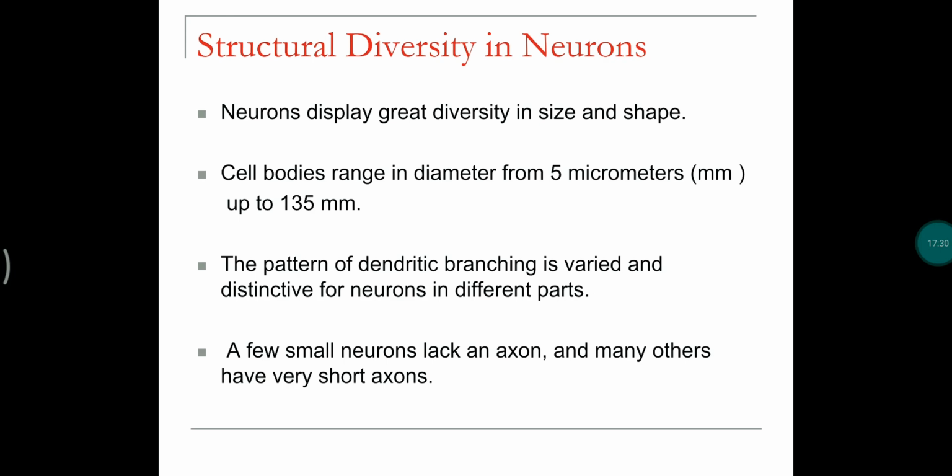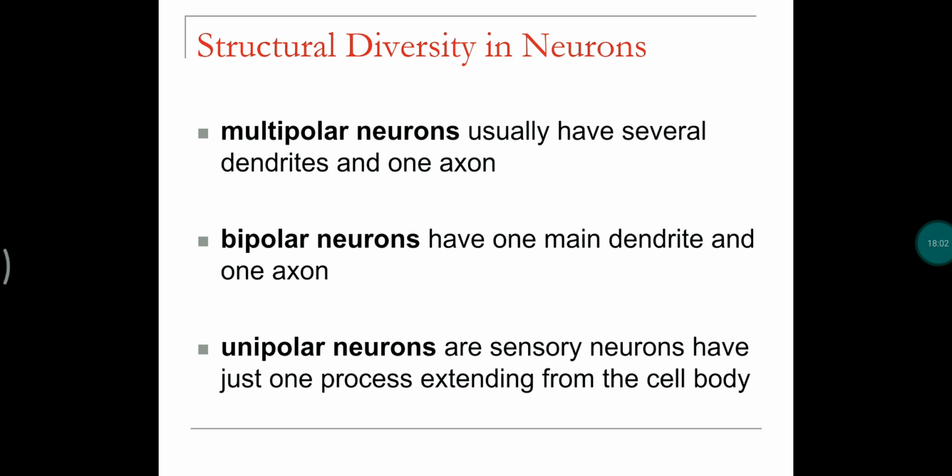And coming to the different types of neurons that are present in our body, neurons show a great diversity in shape and size. They have patterns of dendritic branching in varied and distinctive parts of the neurons. A few have very small neurons, and some do not have an axon even. Many others have very short axons. We will see them here. And there are three types of neurons based on their structure: multipolar neurons, bipolar neurons, and unipolar neurons.